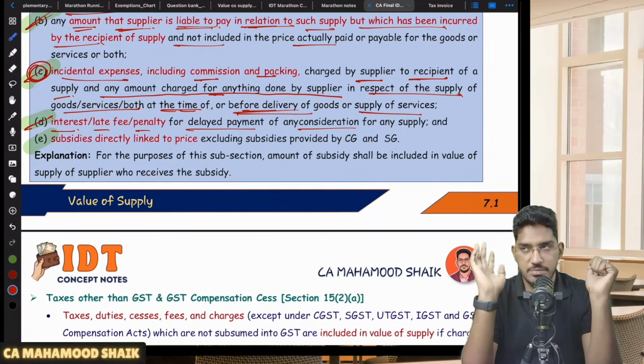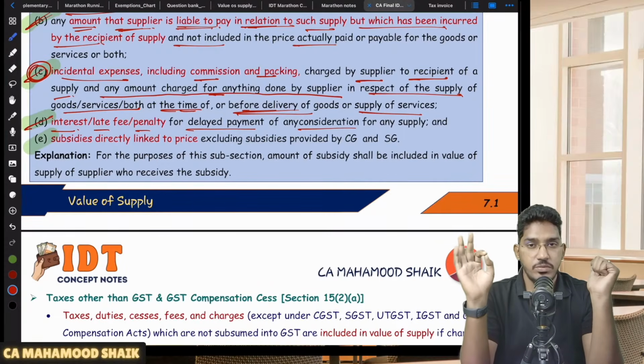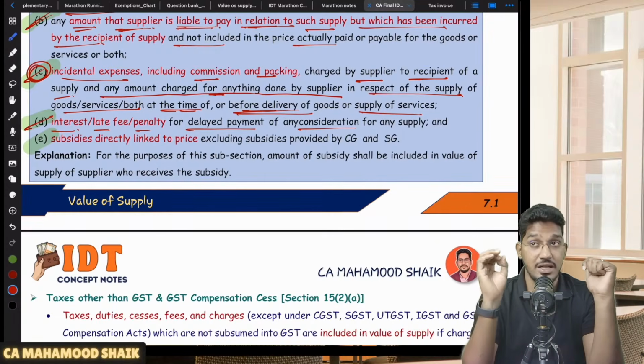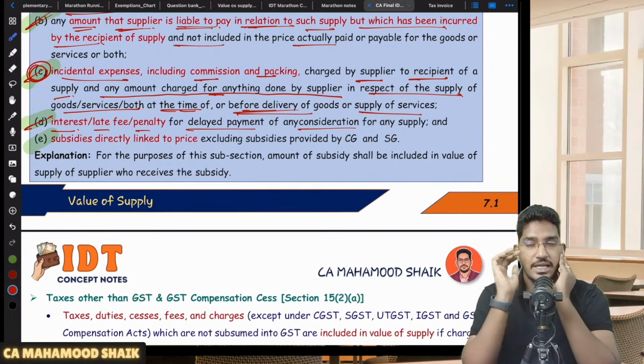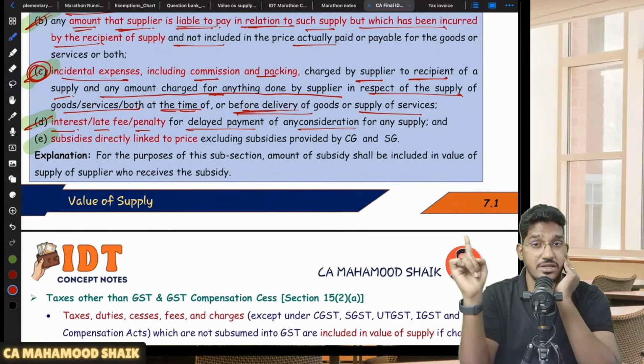So you initially made a supply amounting to 1 lakh rupees, charging GST at the rate of 18,000. You gave them 3 months of credit period. Within 3 months, if you don't make me the payment, I will collect from you some interest, some late fee, some penalty. So like that, you have clearly told that in case of delayed payment, you will collect interest, late fee or penalty. Sir, will that interest, late fee, penalty also be required to be added to the value of supply? Yes, whatever interest, late fee, penalty you are collecting for late payment, that also should be added to the value of supply.